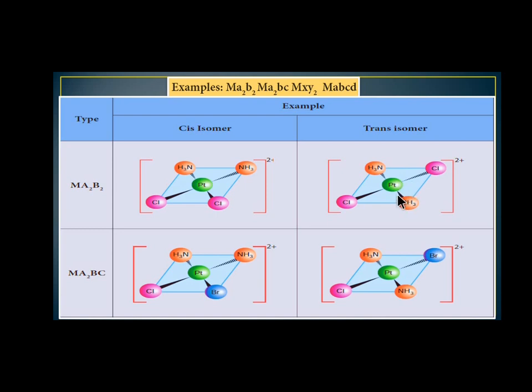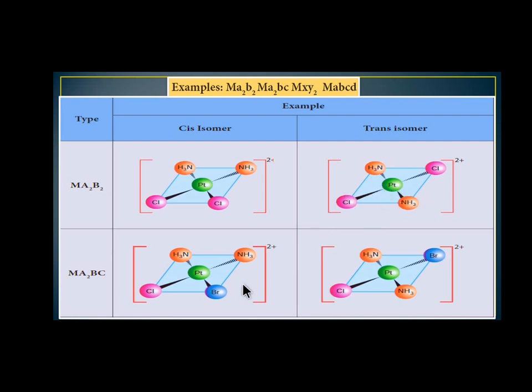In this geometrical form, NH3 Cl, NH3 Cl, the same groups are present in opposite directions. So it is considered a trans isomer. Already we discussed: what is cis isomerism? Same groups present in the same direction is called cis isomerism. Same groups present in opposite directions is called trans isomerism.